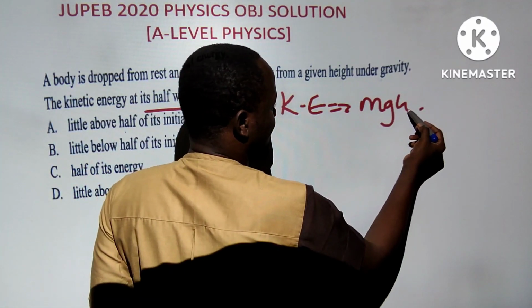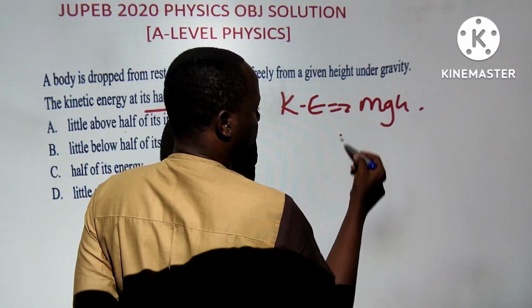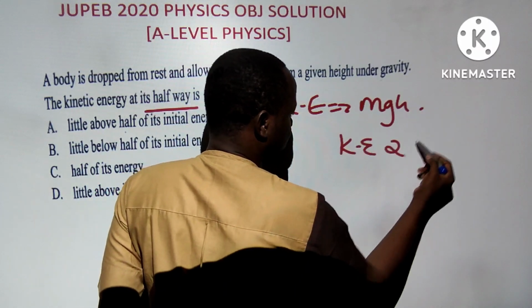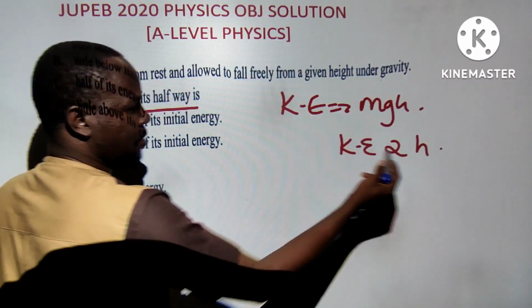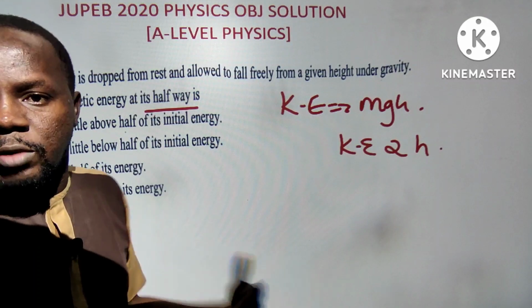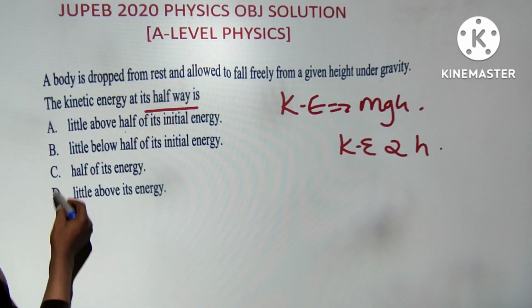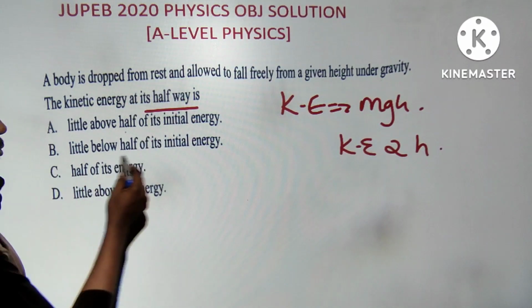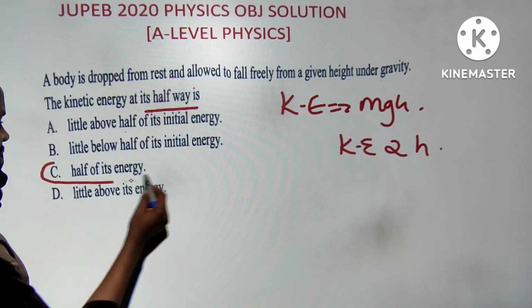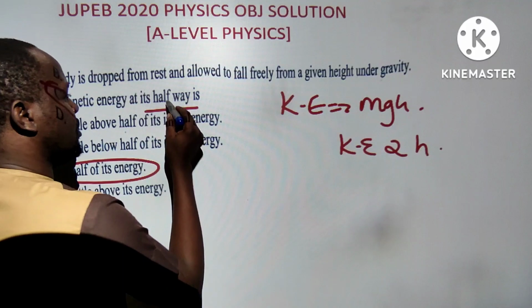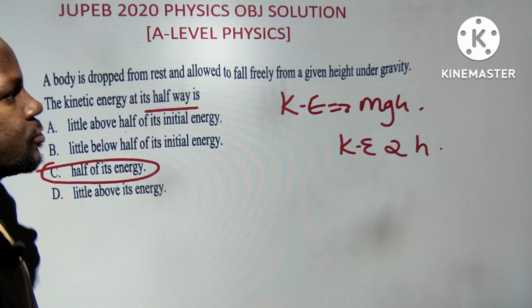It's very simple. Kinetic energy is proportional to the height. So if the height is half, kinetic energy will be half. If the height is double, kinetic energy will be double. So there's nothing to solve here. It will be half of its initial energy because it is halfway. Next question, please.